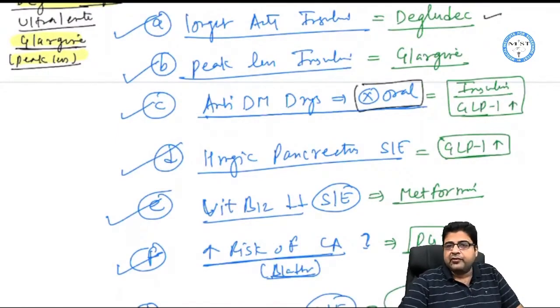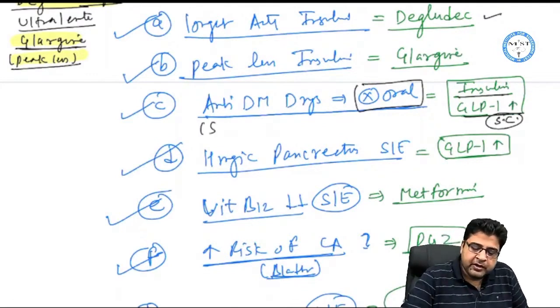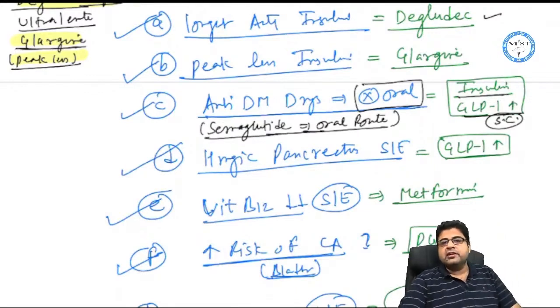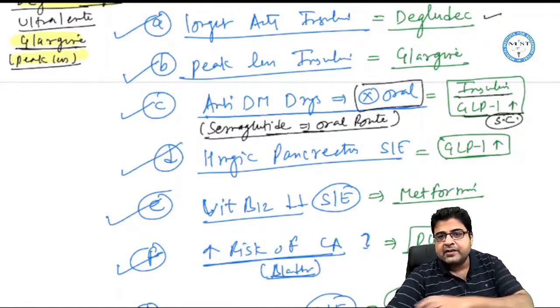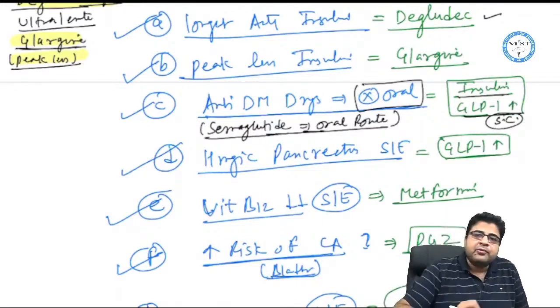Now, which anti-diabetics cannot be given by oral route? One is insulin, and one is GLP-1 analogs. So GLP-1 analogs and insulin cannot be given by oral route. They are given by subcutaneous route, but there is one exception: the drug semaglutide. Semaglutide is a GLP-1 analog which can be given by oral route. The rest of the medicines are given only by subcutaneous route.